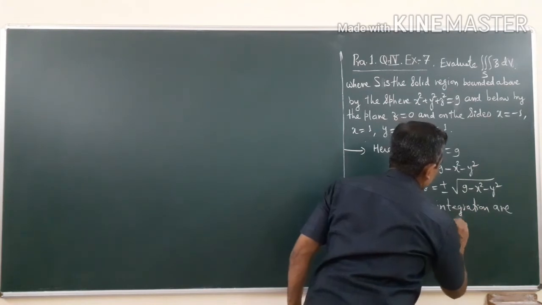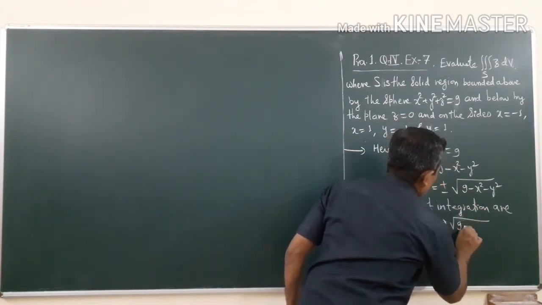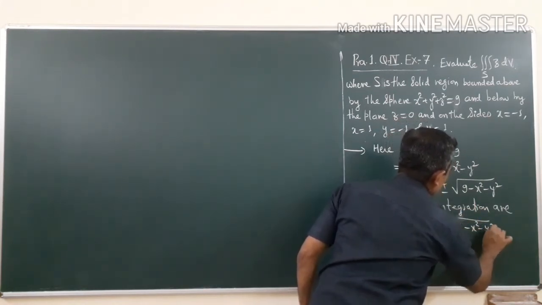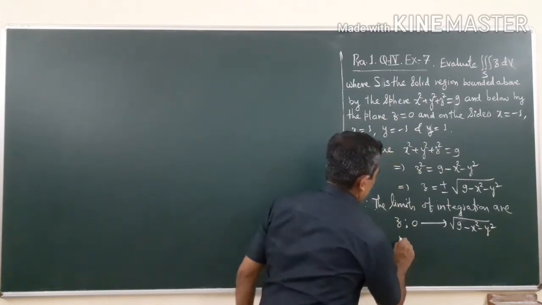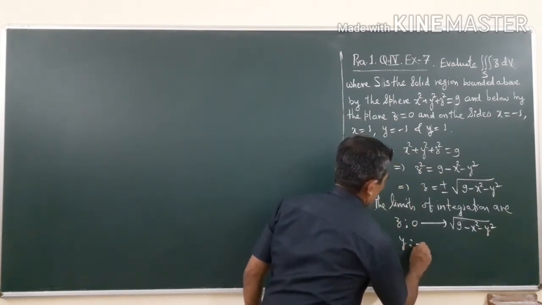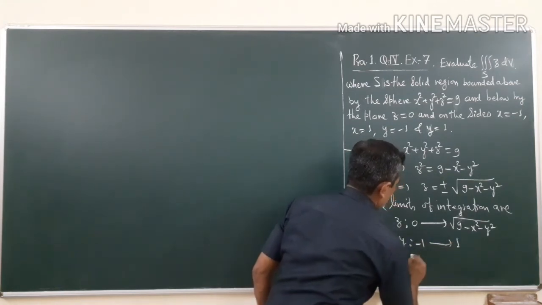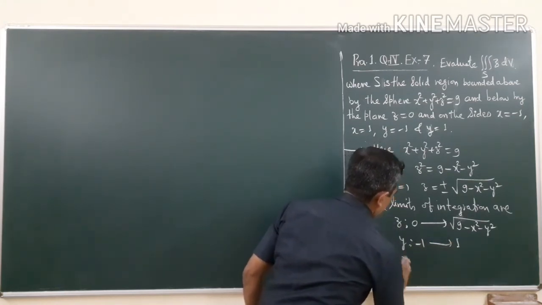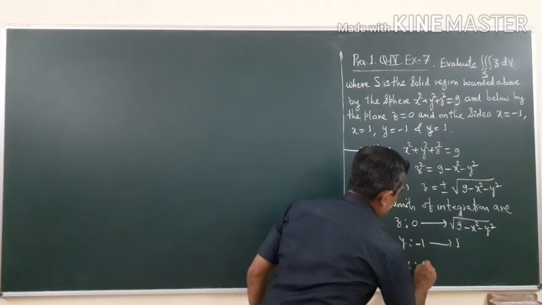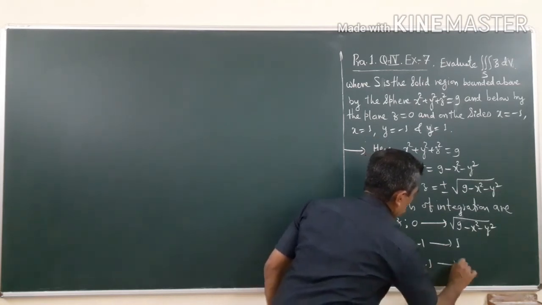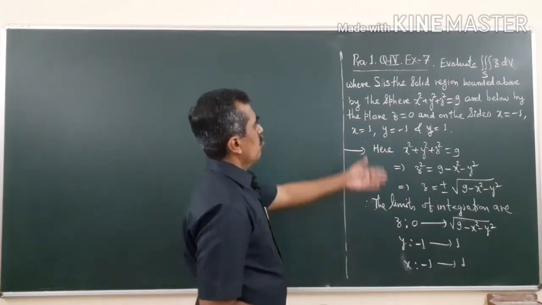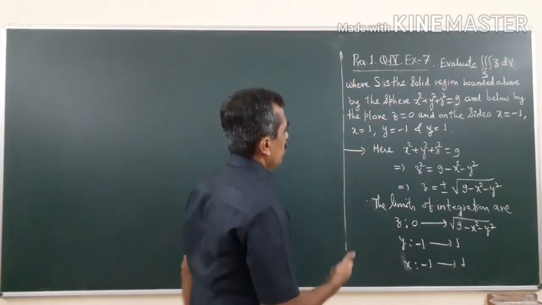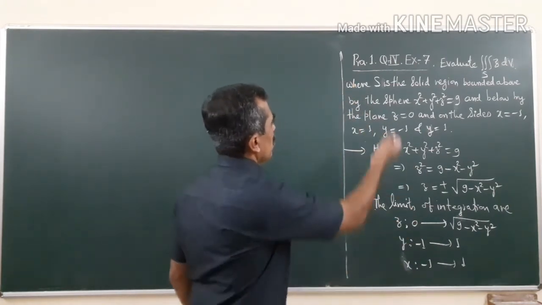On the boundary of the sphere it is under root 9 minus x square minus y square. Now what about y? y runs from -1 to 1, then x runs again from -1 to 1. So in between these two planes x will run and y will run. Now you have all the limits.